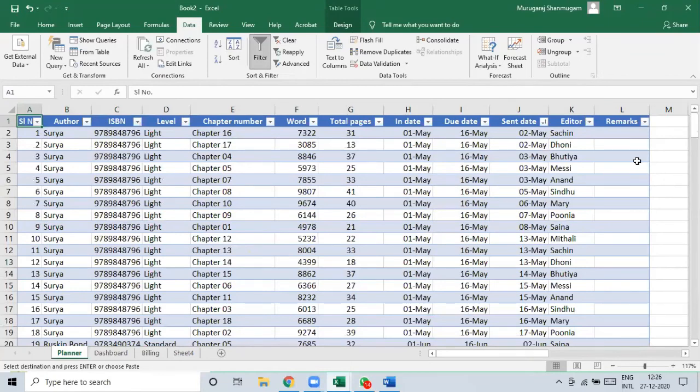Okay, so I'm going to stop here and reserve the other two parts, creating the dashboard and then the billing method for the January session. I think we have created an MS Word session for January. We can use that for our MS Excel. I'm going to stop here and answer your questions.